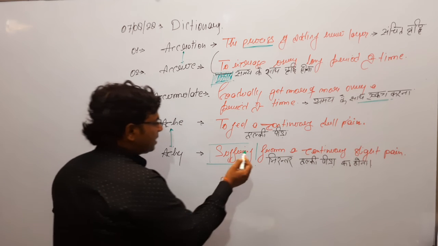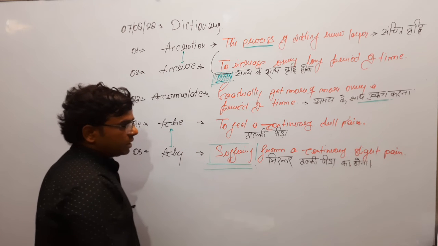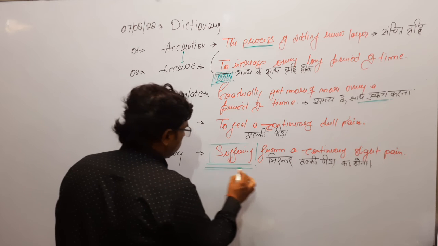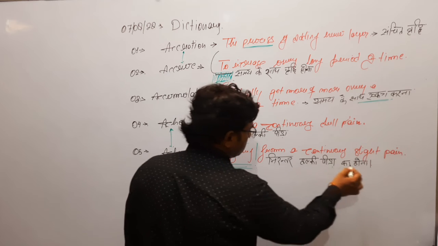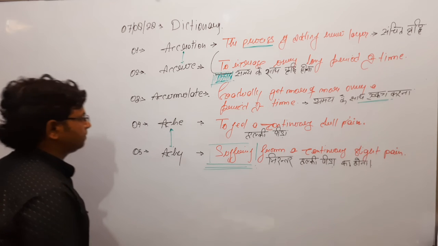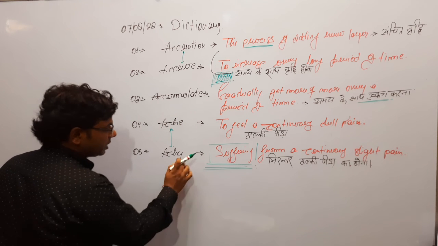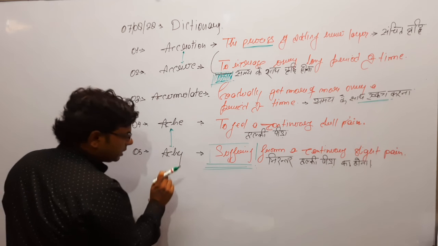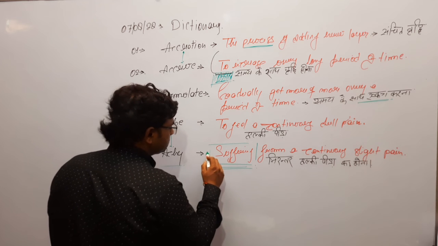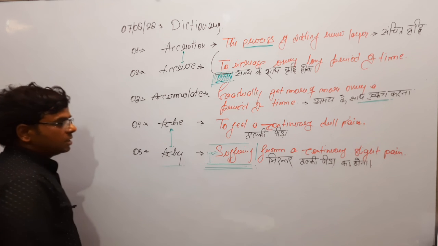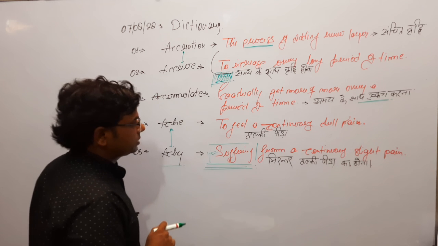So when something gets stabilized, is suffering, and is not comfortable for you, you say I'm suffering from it. Suffering from a continuous dull pain, निरंतर हल्की पीड़ा का होना. So ache is not of a permanent character, but ail is of a permanent character, because it involves suffering. That means something continuously goes against your comfort zone.